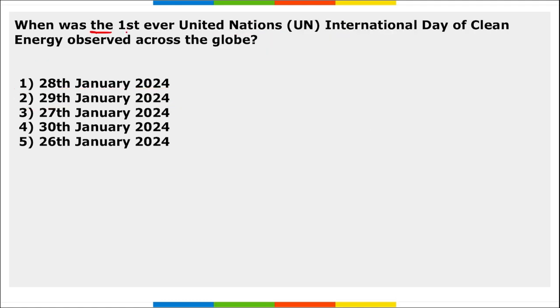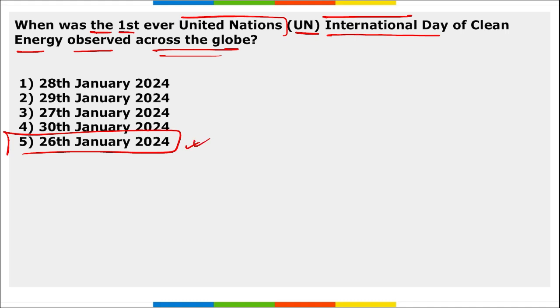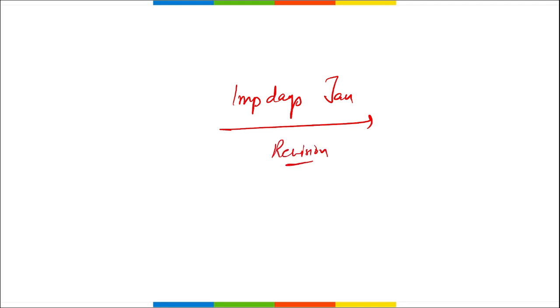Next, when was the first ever UN International Day of Clean Energy observed across the globe? So the UN's International Day of Clean Energy was observed on 26th of Jan. Right? On 26th of Jan. Take a note of this. So friends, these were your important current affairs on some important days of the January month. Now let's move to some revision part that will be beneficial for your learning.